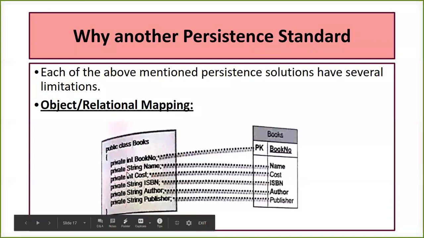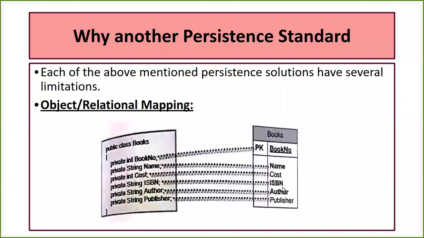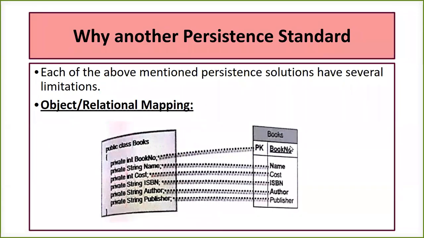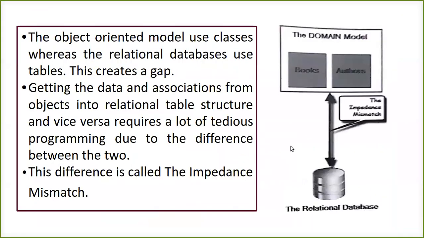Fine. Say I am creating a table in my database, and I have a number of variables where I expect to take input from the user, and I want these variable values to be stored directly into the tables of my database. It is not going to happen automatically. We need some mapping code written in between your program and your database. So how are you going to do that?